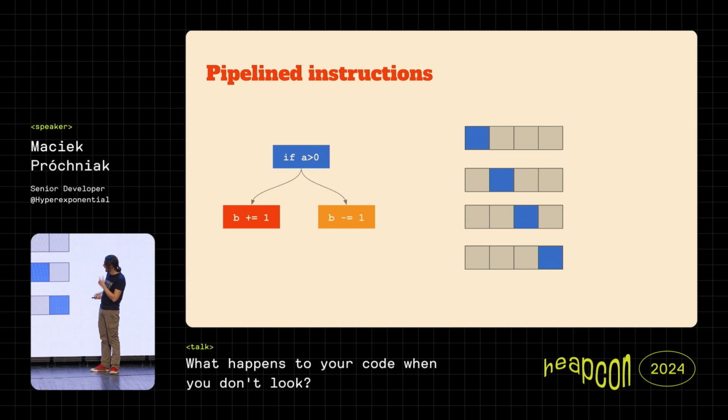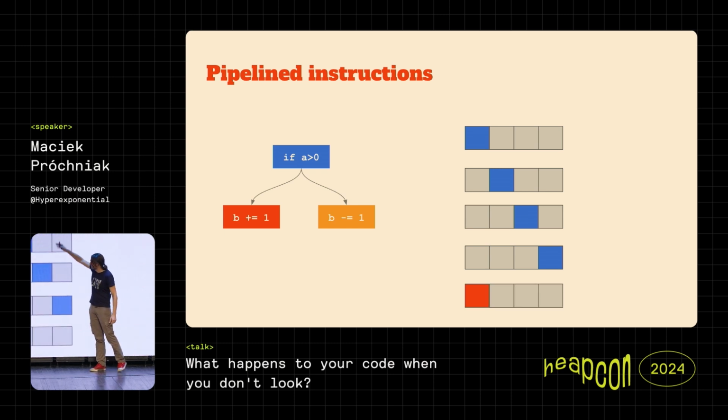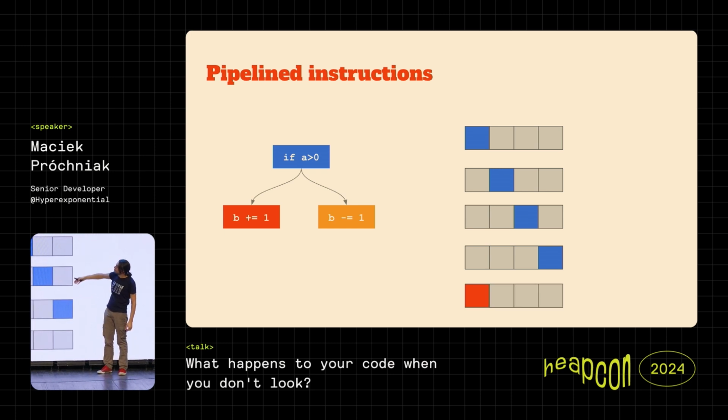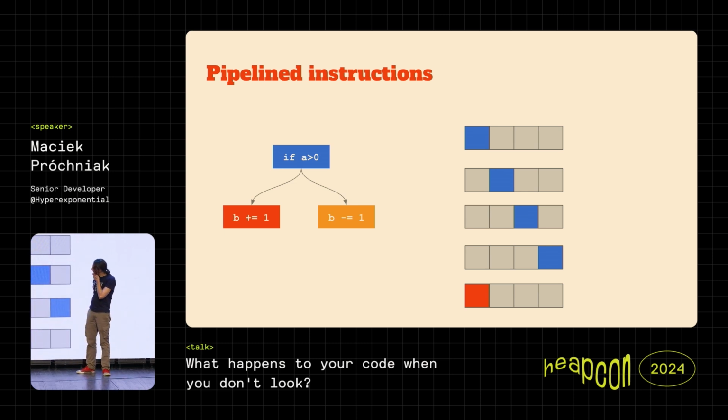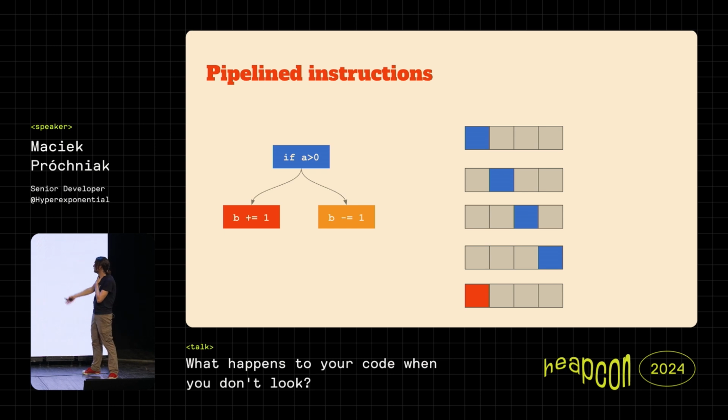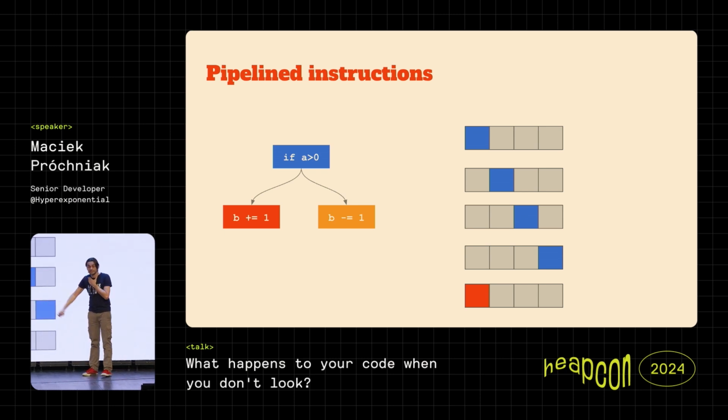And what really happens is that, in theory, only after we know the result of this if, right, do we know which next instruction we shall take and execute. But if we look at it, we can see that all the other stages of this pipeline are not doing anything here, right? Because we are waiting to know what the next instruction will be.